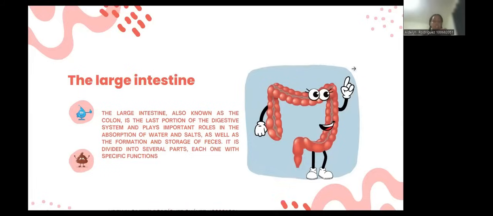The large intestine. The large intestine, also known as the colon, is the last portion of the digestive system and plays important roles in the absorption of water and salt, as well as the formation and storage of feces. It is divided into several parts, each one with a specific function.